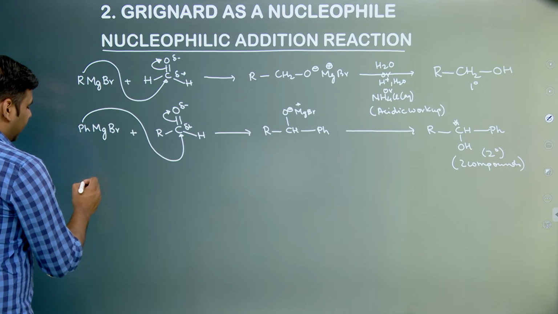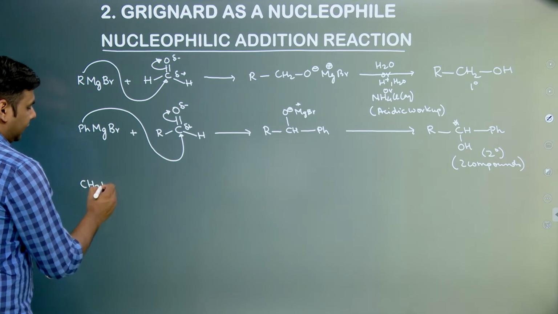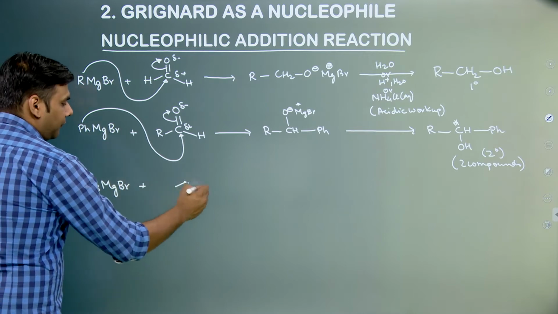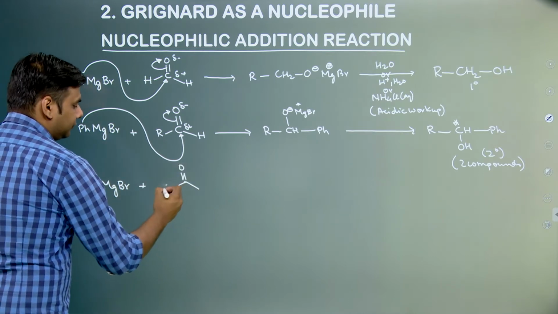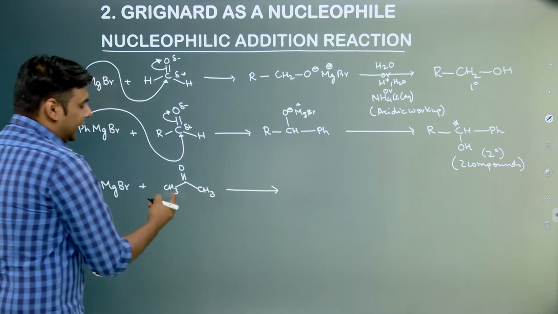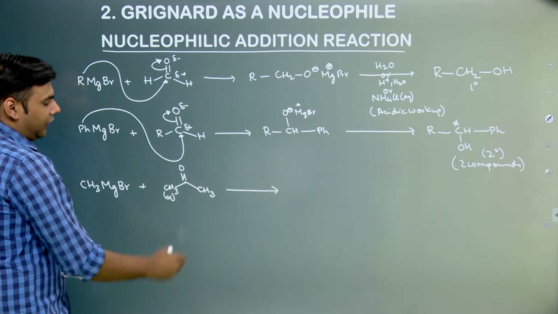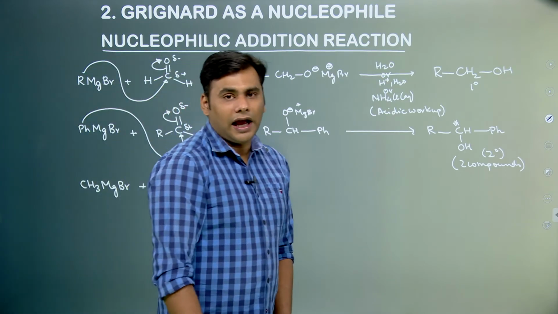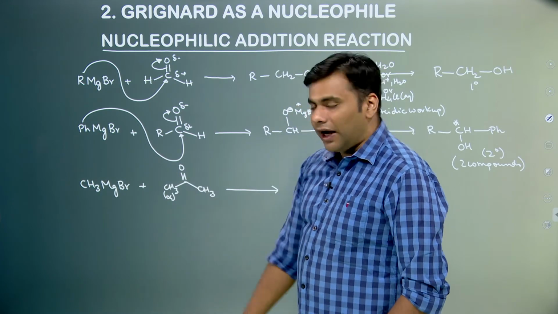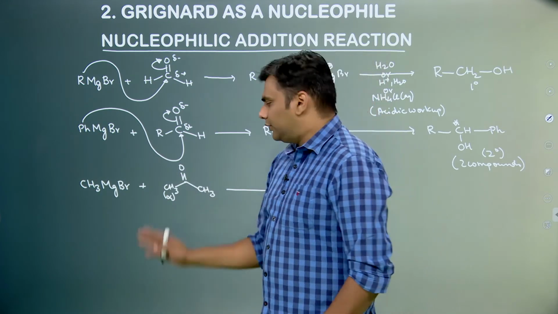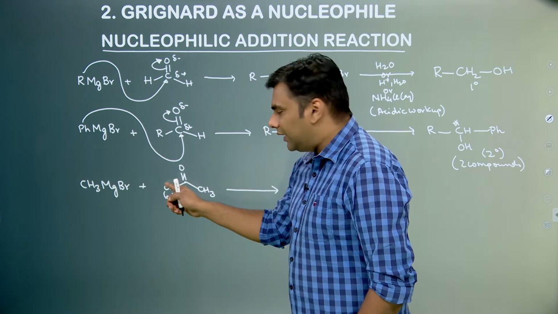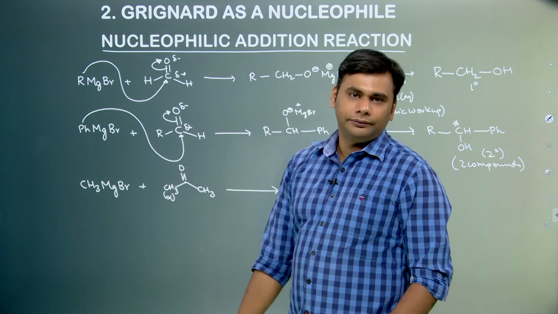Now let us consider another reaction, CH3MgBr plus, say we are having a ketone molecule. Now the ketone has alpha hydrogens, these are also alpha carbon, any carbon attached to the alpha position of the functional group is called an alpha carbon. Now we know that alpha hydrogens are also acidic, because once they are deprotonated, it forms a carbanion over here, and this carbanion can be resonance stabilized.